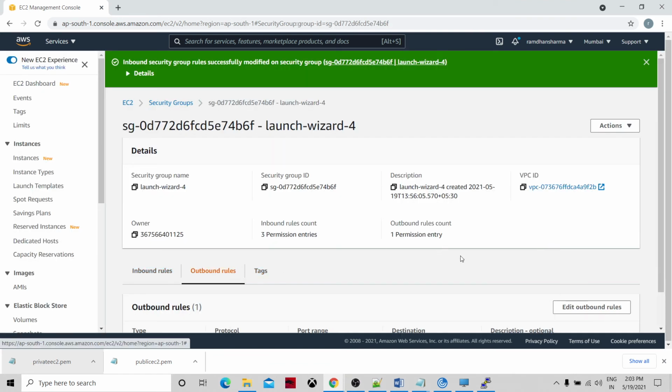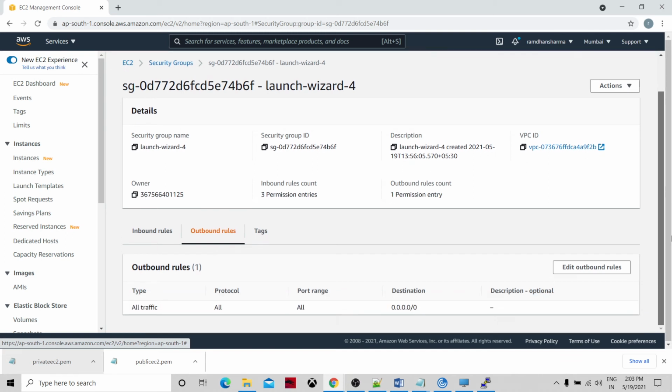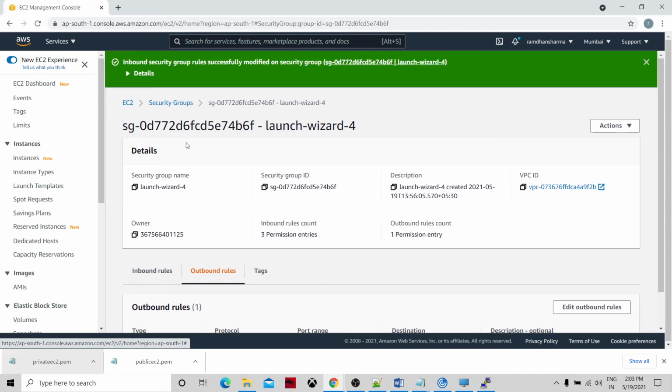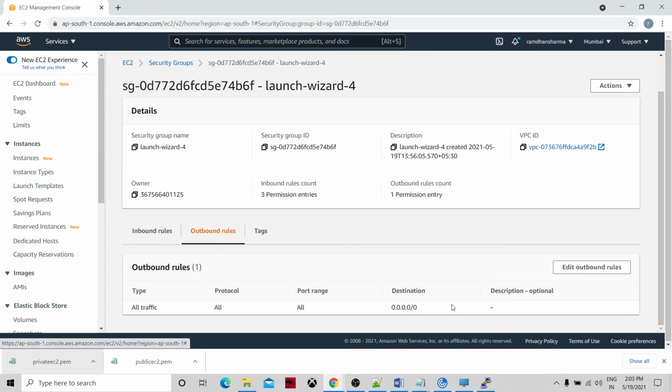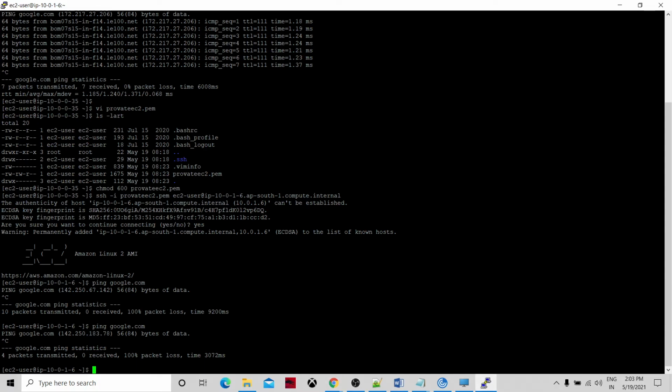Let's go to the outbound. What are we doing in the security group? This security group is related to the NAT instance, okay? So I think here we don't need it. Because all the traffic is available now, I think it should be available.